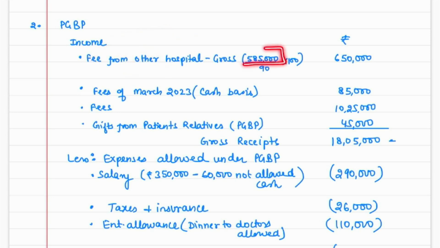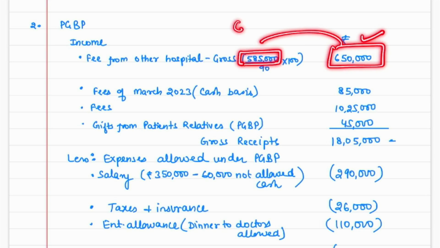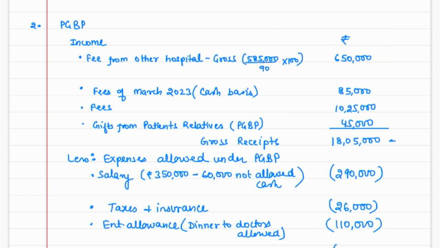So the amount we have received is just 90%, and we have to gross it up. After grossing it up, it comes to 6,50,000, right? So 5,85,000 is the net amount, and 6,50,000 is the gross amount that will become our income. Obviously, TDS of 65,000 rupees has been paid. Got it? We will get the credit of this TDS paid. Once we calculate our tax liability, we can take the TDS credit also. That I'll explain to you also, right?